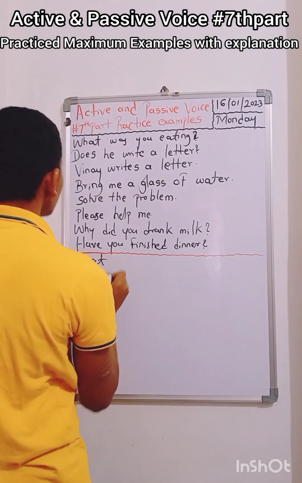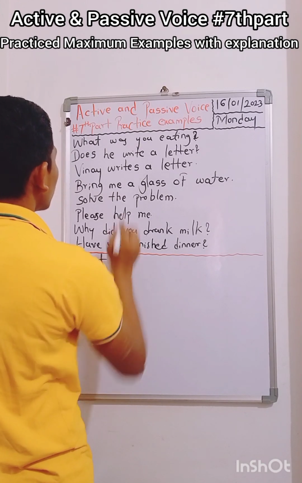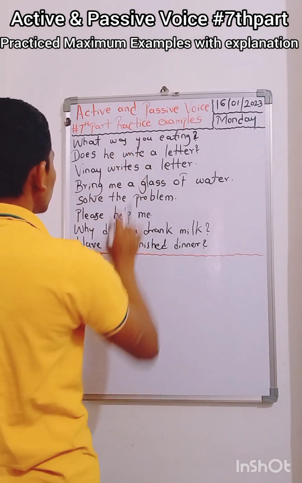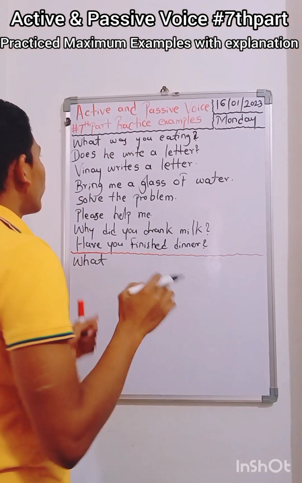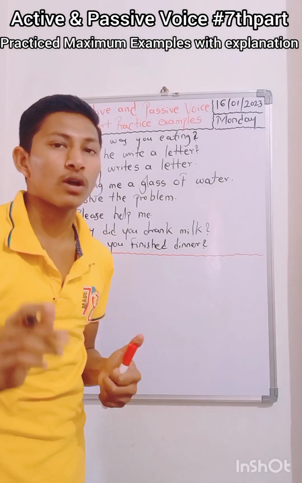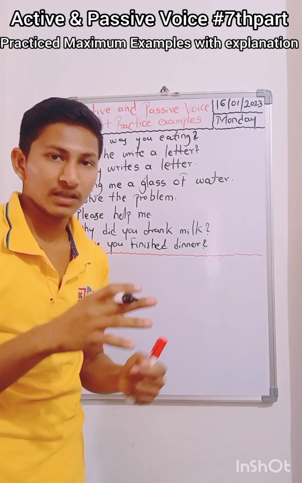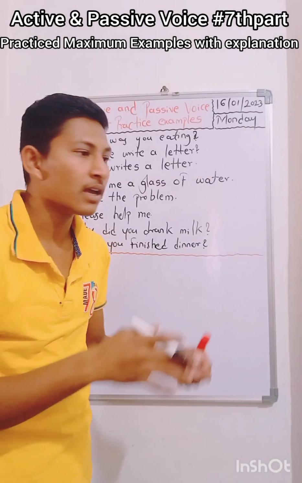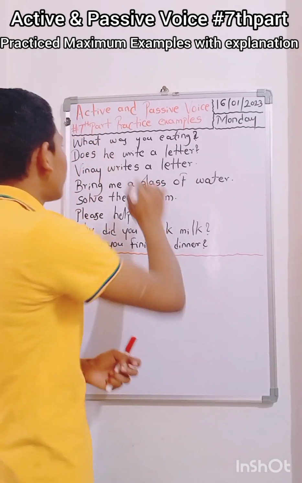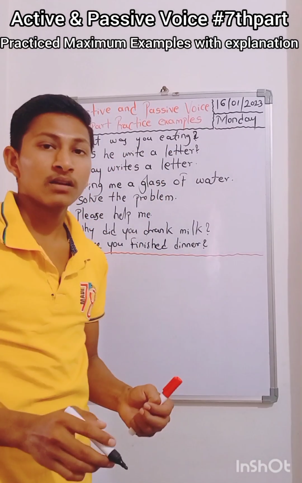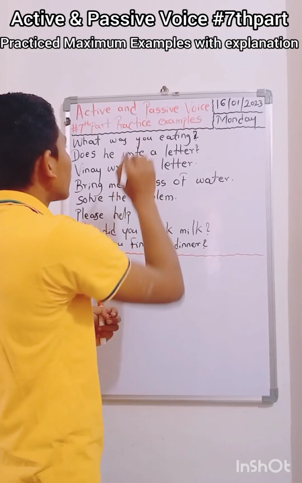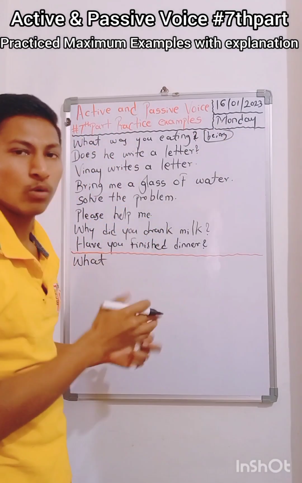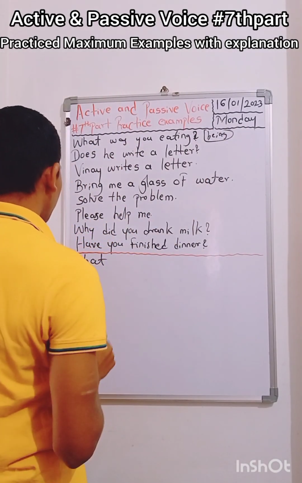What was you eating? Now here you have to swap. Here we are getting "was", so we have to add one more word. If the active voice is in continuous tense, in any category, present or past, that doesn't matter, if you see this is a continuous tense sentence, then you have to add another word, that is "being". That is the rule that we have to obey. As per the rule we have to add "being" here.